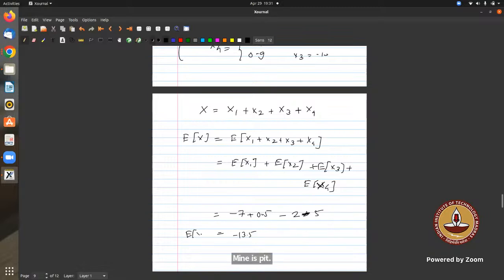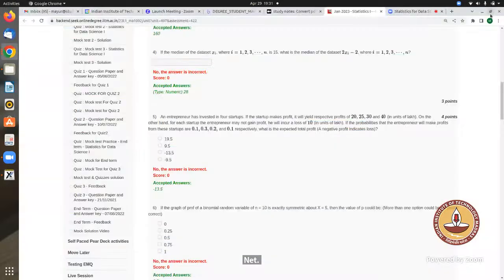That will be the expected net profit. It's actually a loss. So how much loss will he incur? He'll incur a loss of 13.5 lakhs, or you can say he'll have a negative profit of 13.5. Same thing, right?